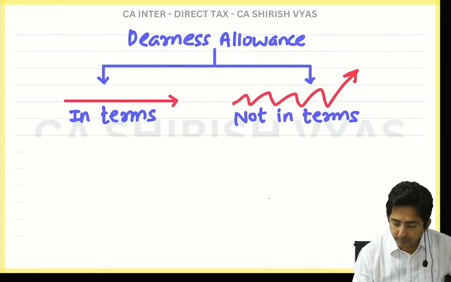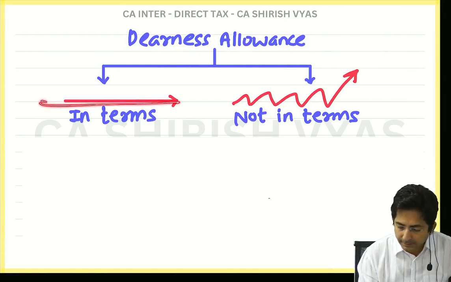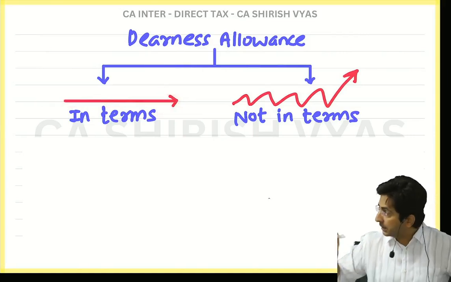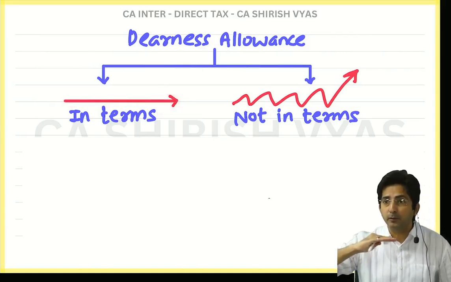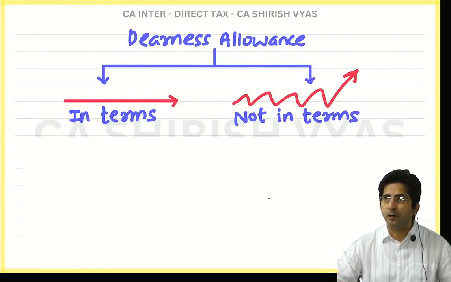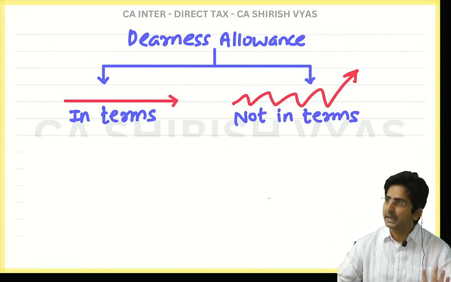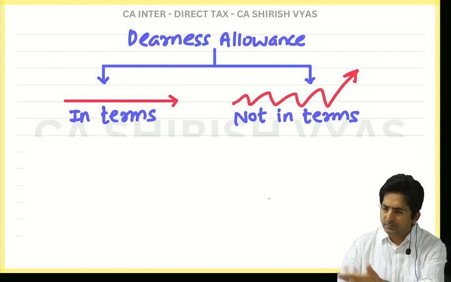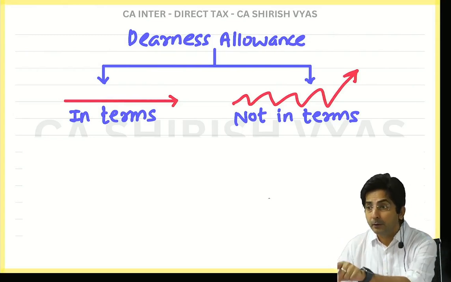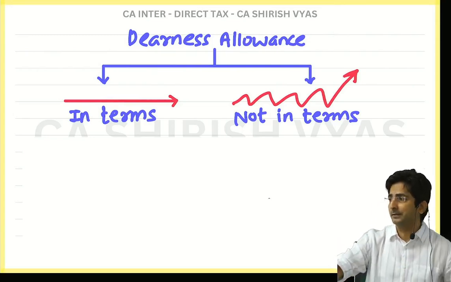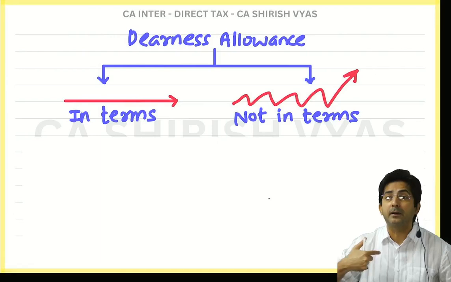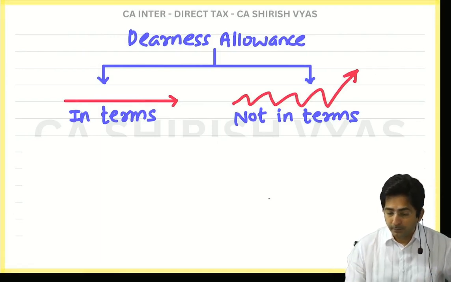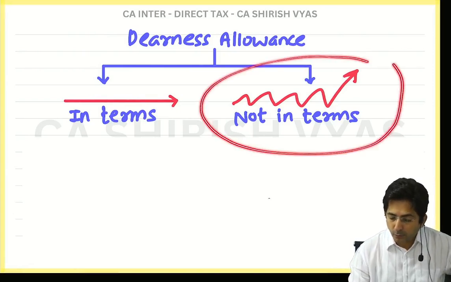Can you see on the screen? This straight line indicates a constant DA. By straight line, what I am trying to say is it will remain constant. Constant does not mean it will remain fixed forever. It will change. Right now your dearness allowance is say 5,000. It will become 6,000, 7,000. But it will not change according to inflation. It will change according to my terms. That is why it is called in terms. But can you guess then what is not in terms?